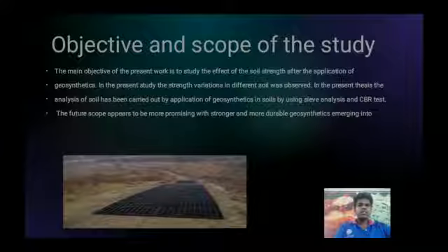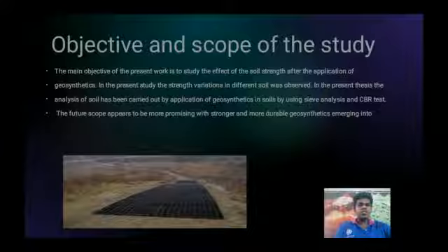Objects and scope of the study. The main objective of the present work is to study the effect on the soil strength after the application of geosynthetic. In the present study, the strength variation in different soil was observed.